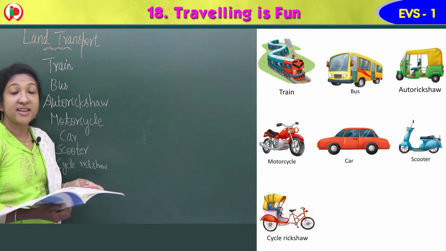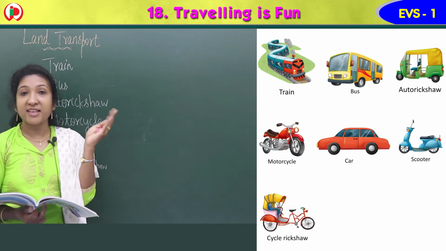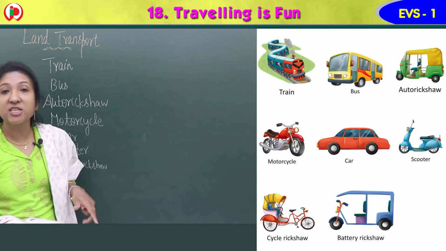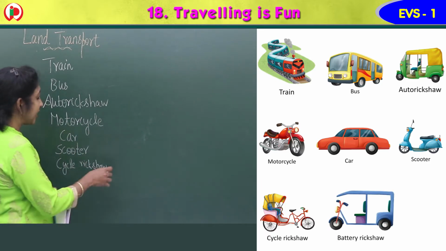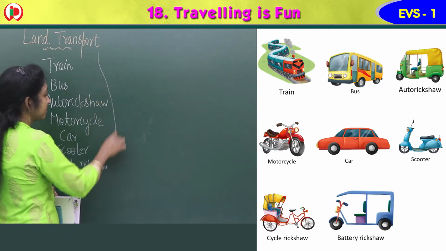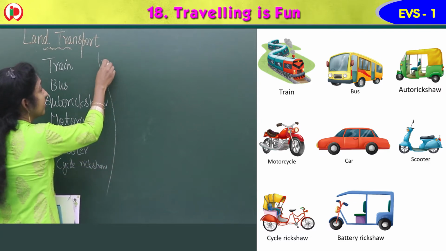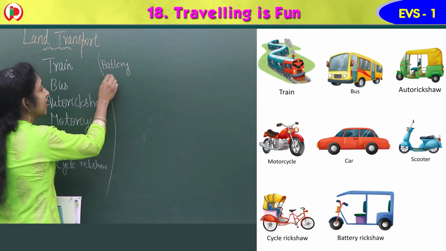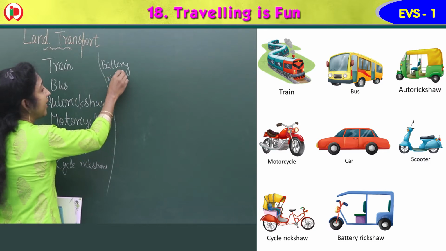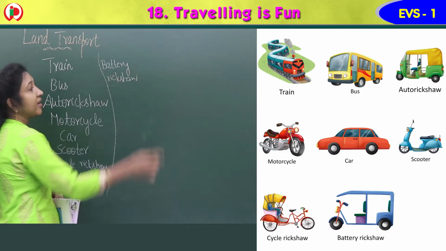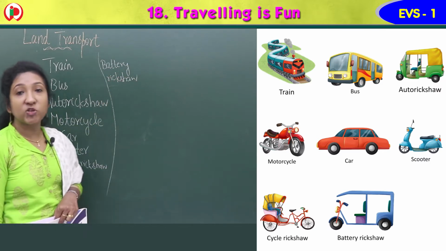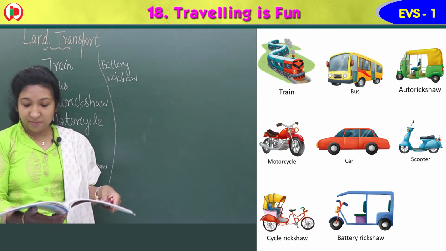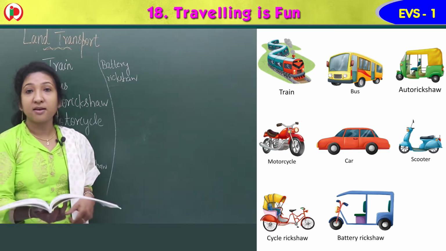Then the next image, nowadays we can see this also. It is battery rickshaw we say, okay, battery rickshaw, which runs on battery. This is the vehicle which runs on battery, using battery it runs. See, battery rickshaw it is.